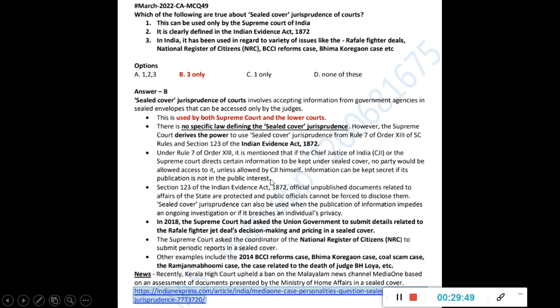Examples: it was used at the time of NRC, the Bhima Koregaon case, the Loya death case, and the Ram Janmabhoomi case. Many times it has been used. Now recently, there was a ban by the Kerala High Court on a news media channel. That time also the sealed cover was used, in the Kerala High Court.